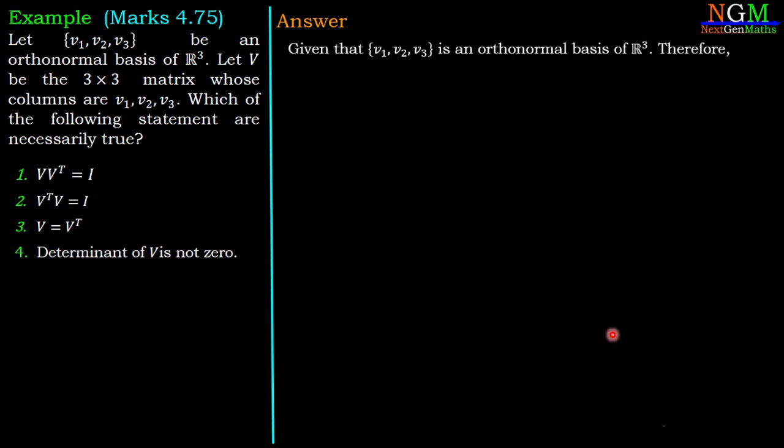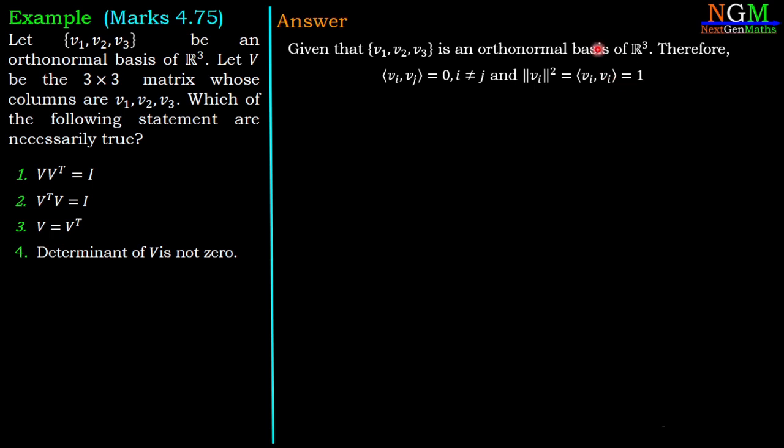So it is a problem of orthogonal basis, and we are given that the set {V1, V2, V3} is an orthogonal basis of R3. Therefore, inner product of Vi with Vj is equal to 0 when i is not equal to j. And norm of Vi squared, that means inner product of Vi with Vi, should be 1.